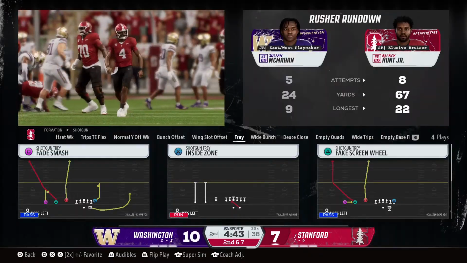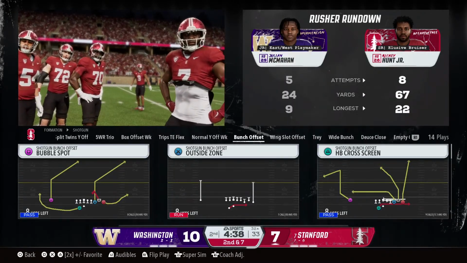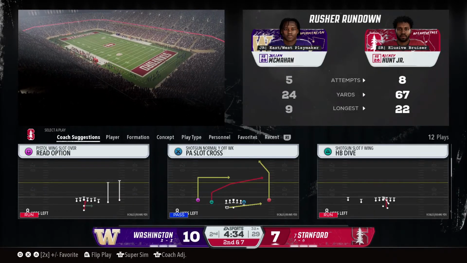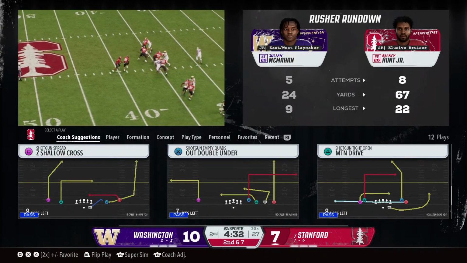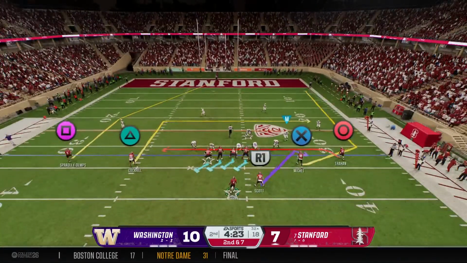Squeezes out a couple of yards down to the 32. And the defense doing a great job committing to the run. When you commit to the run like this, obviously you can give up some plays in the passing game, but you got to stop the run first. Got 3 on first down. It's 2nd and 7.